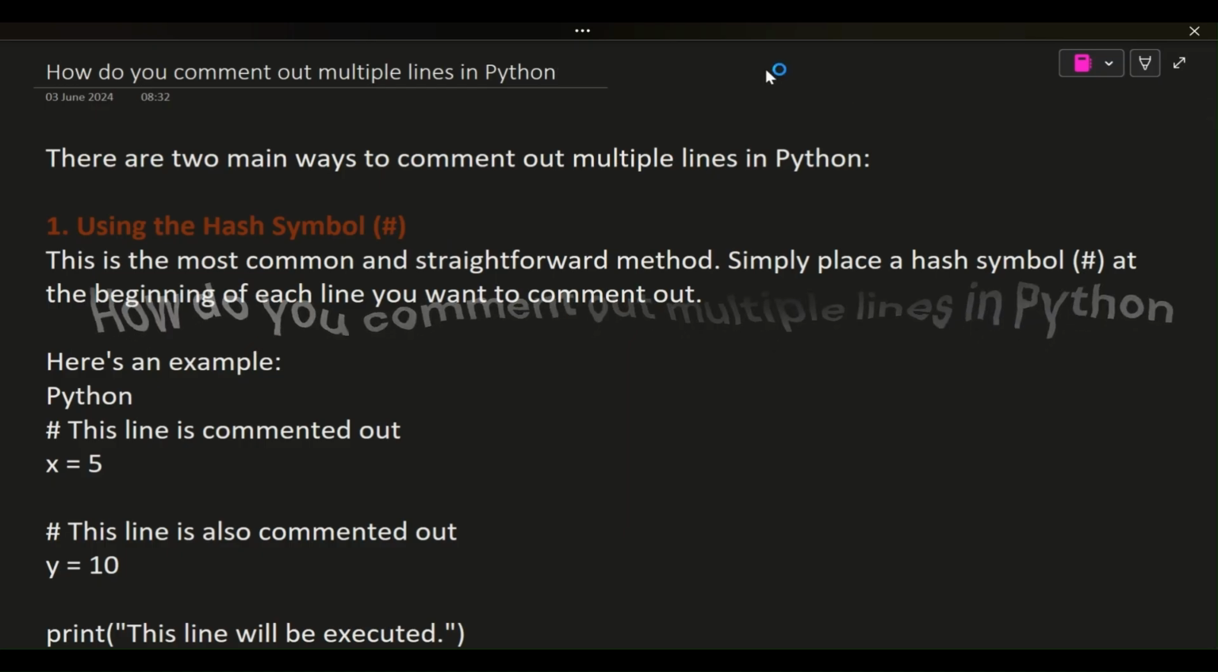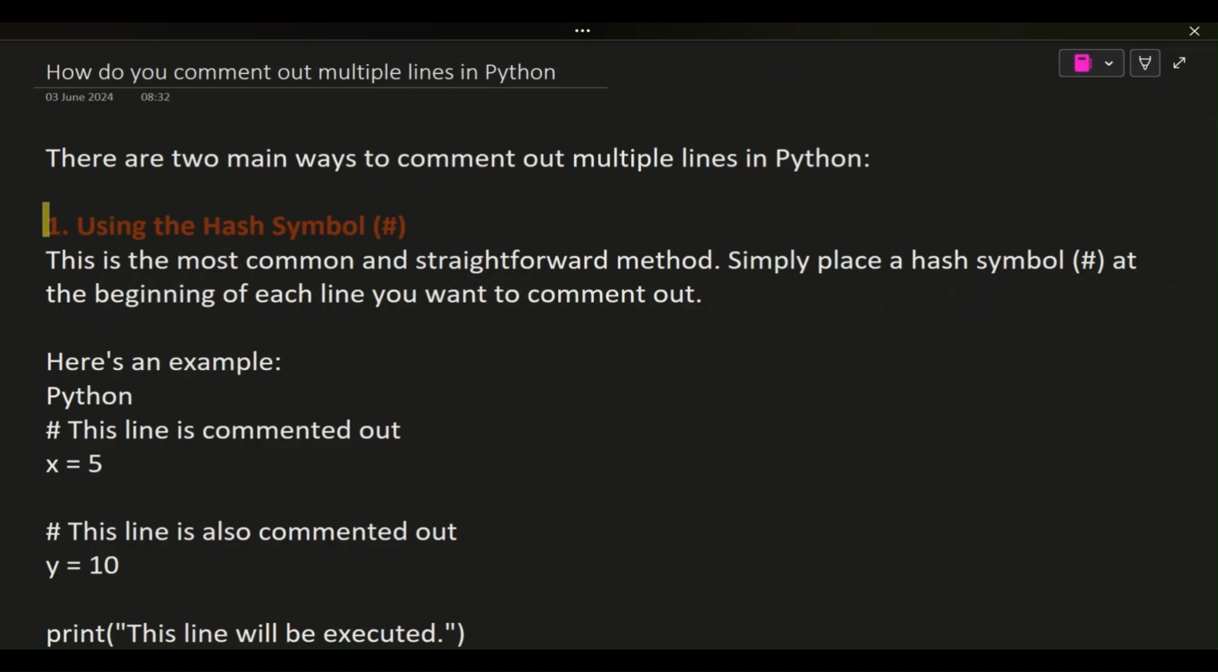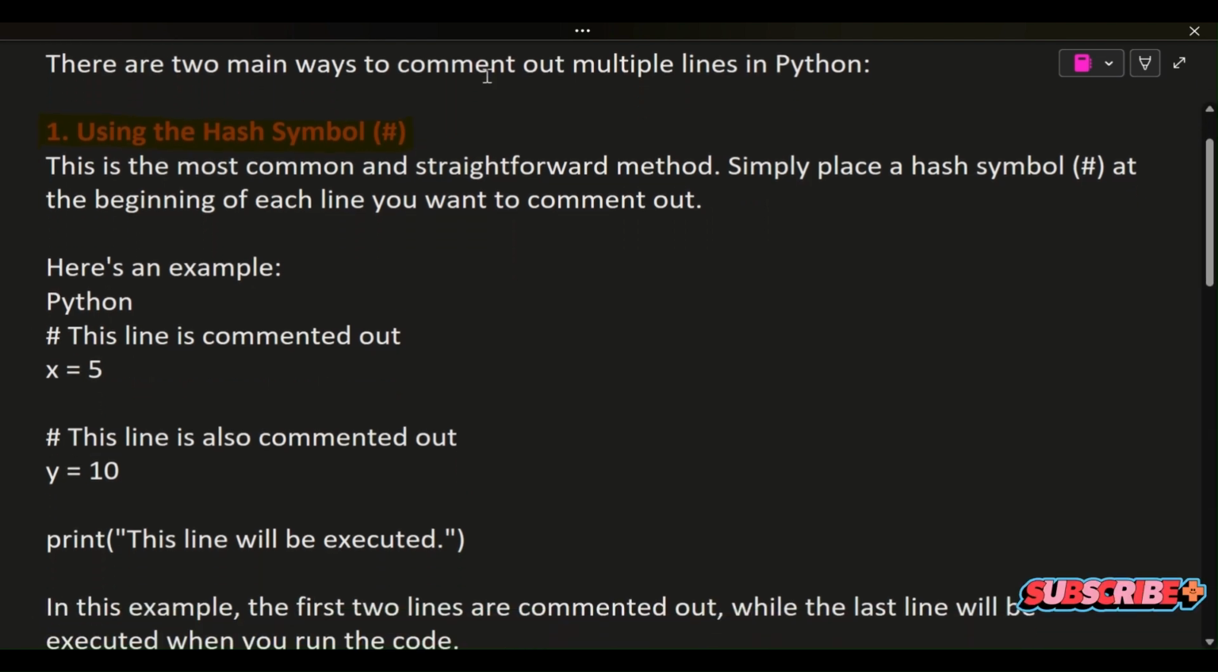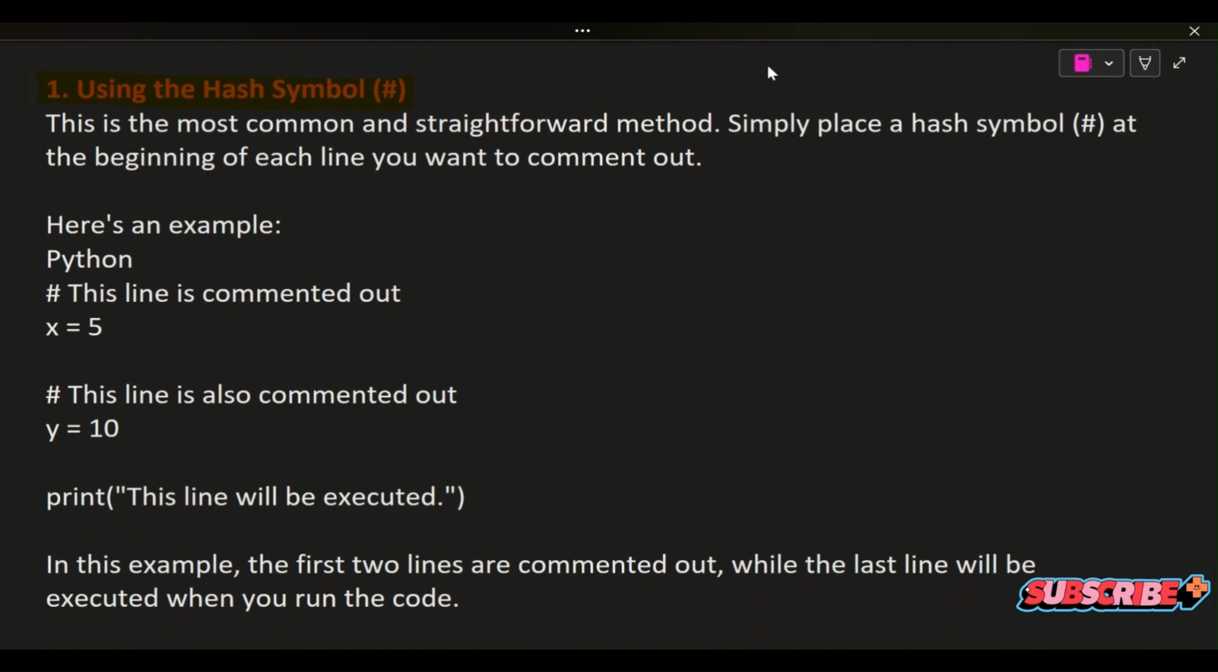There are two main ways to comment out multiple lines in Python. 1. Using the hash symbol, hashtag symbol. This is the most common and straightforward method. Simply place a hash symbol at the beginning of each line you want to comment out. Here's an example. Python. Hashtag this line is commented.